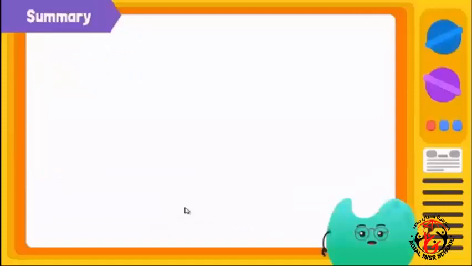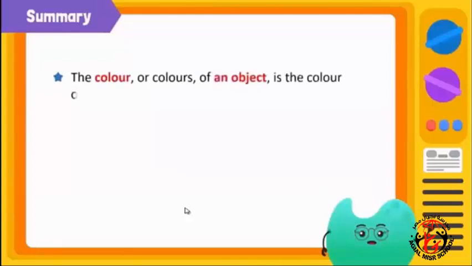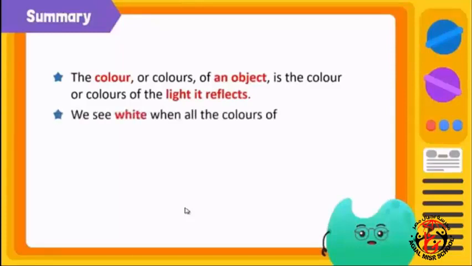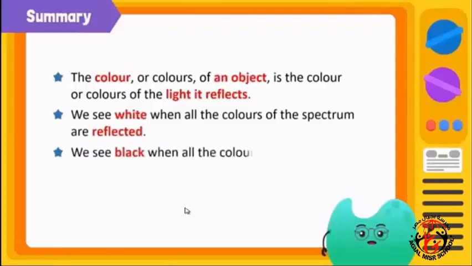Let's summarize what we have learned today. The color or colors of an object is the color or colors of the light it reflects. We see white when all the colors of the spectrum are reflected. We see black when all the colors of the spectrum are absorbed.